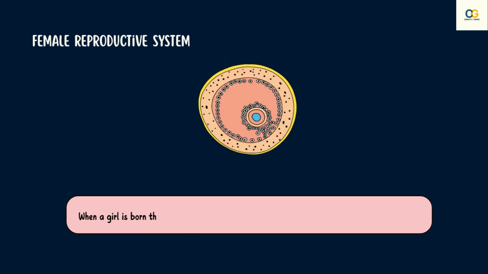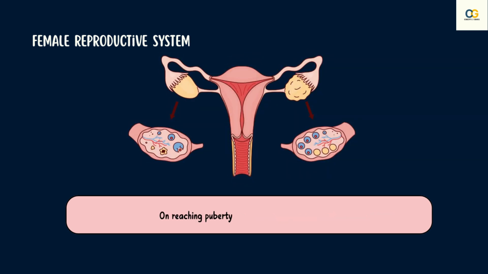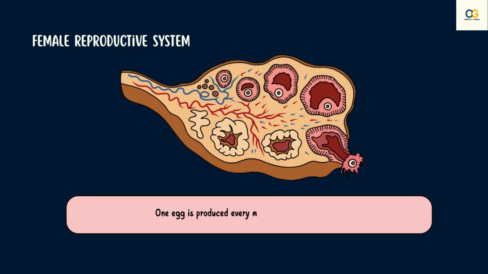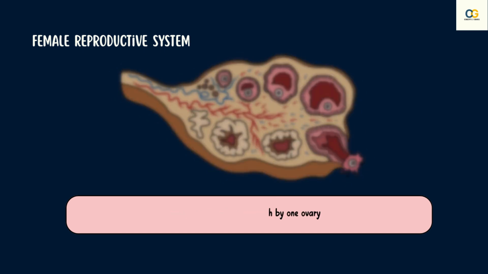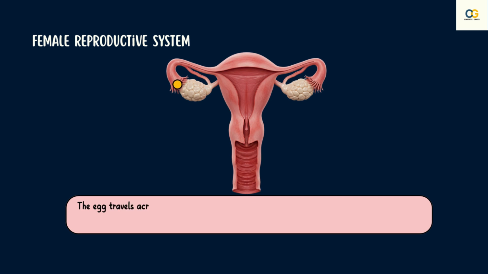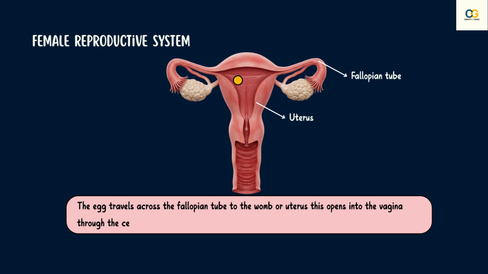When a girl is born, the ovaries already contain thousands of immature eggs at the time of birth. On reaching puberty, some of these start maturing. One egg is produced every month by one ovary. The egg is carried from the ovary to the womb through a thin oviduct or fallopian tube. These two oviducts unite into an elastic bag-like structure known as the uterus. The uterus opens into the vagina through the cervix. This is the female reproductive system.